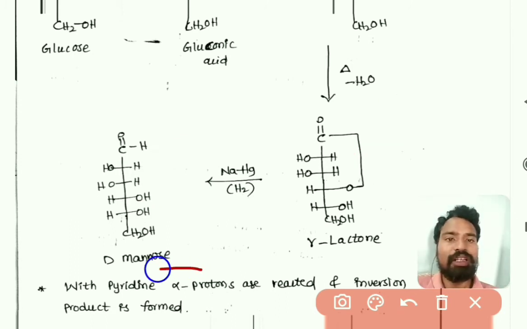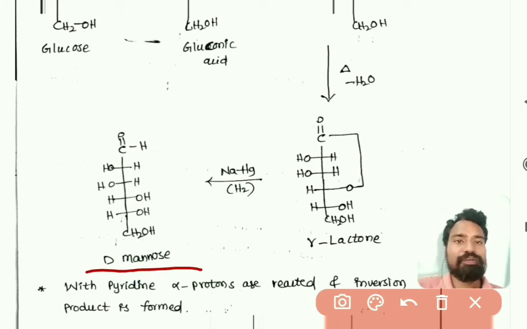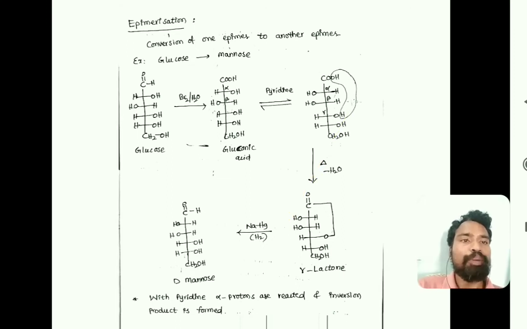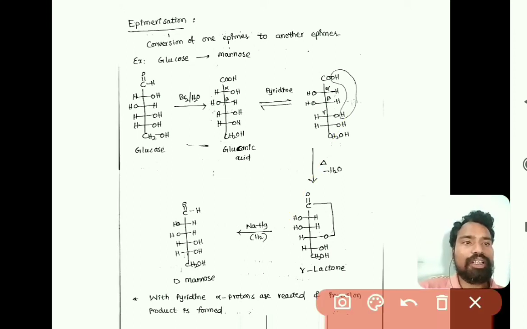This product is called mannose. This is the conversion of glucose to mannose, which is called epimerization. One epimer, glucose, is converted to mannose, because glucose and mannose are C2 epimers.